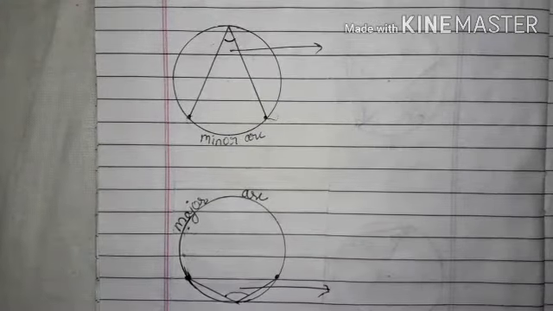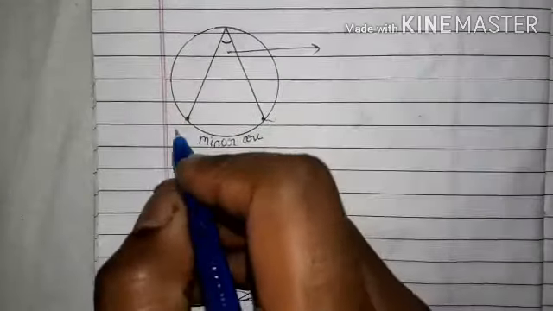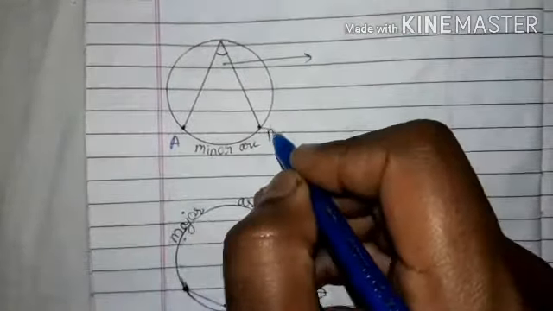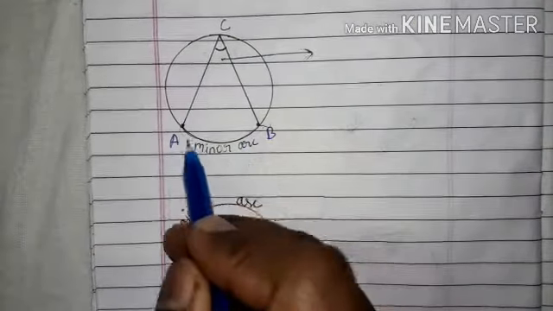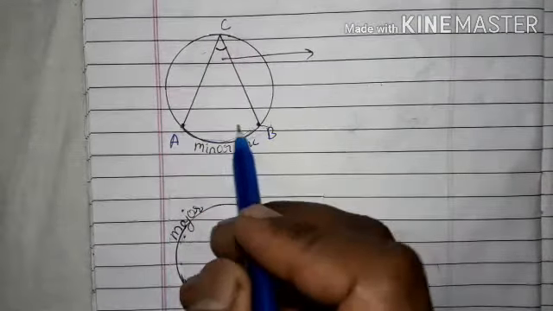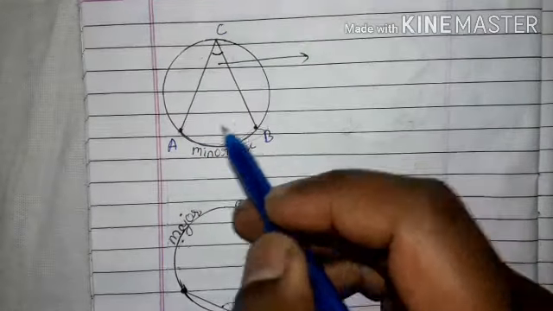Now some notes that you have to understand. Here A, B, C. AB is the minor arc which forms angle ACB.